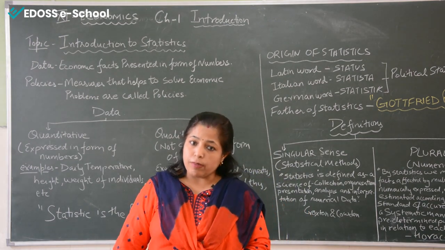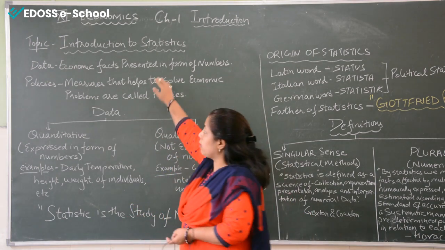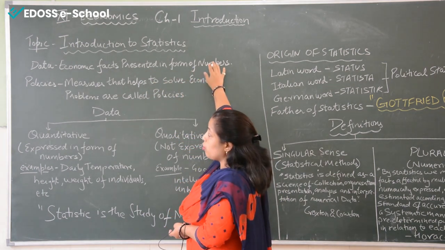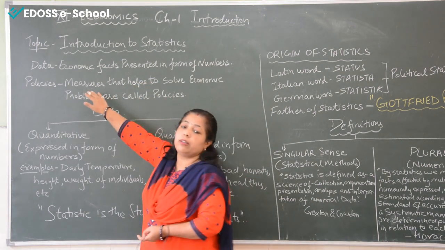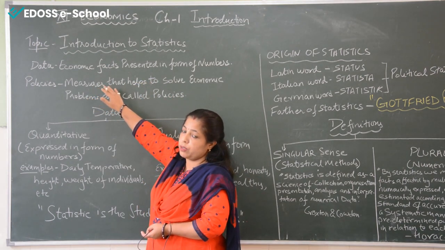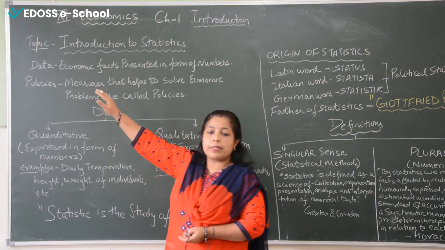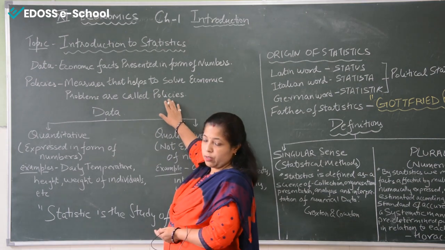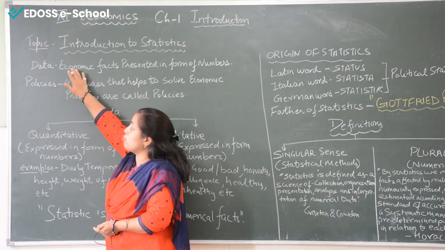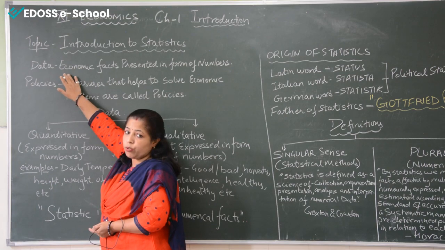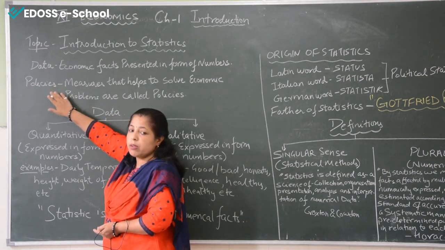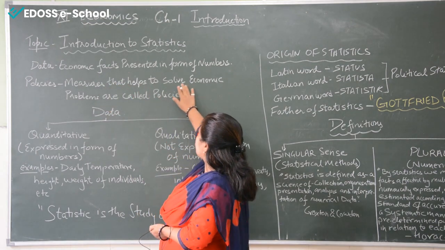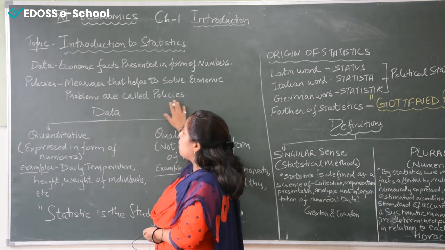So to solve the economic problem, economic facts are to be presented in the form of numbers, and out of that, measures are taken to solve those problems. And when these measures are presented in the form of some document, that is called policies. So the measures to present the data and to solve the problem, that is called policies. So in a statement we can say, measures that help to solve economic problems are called policies.